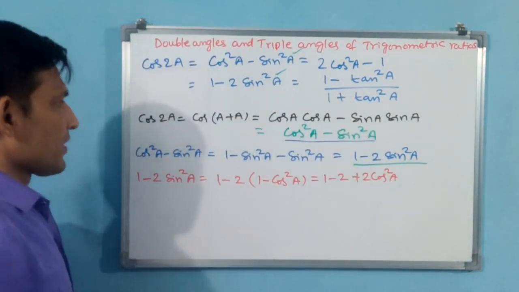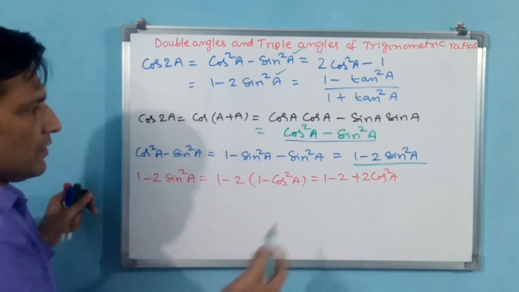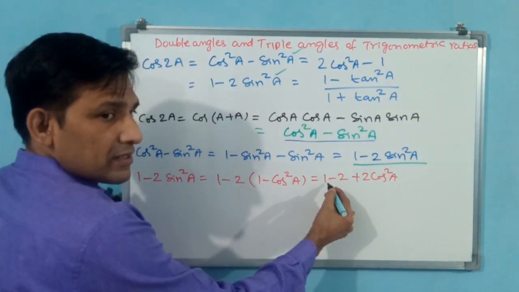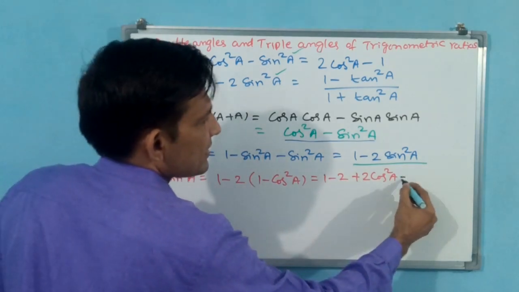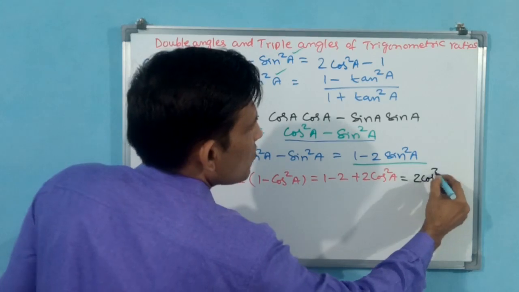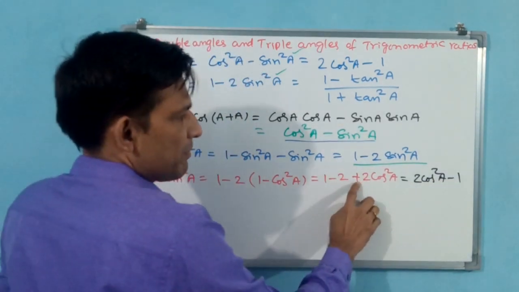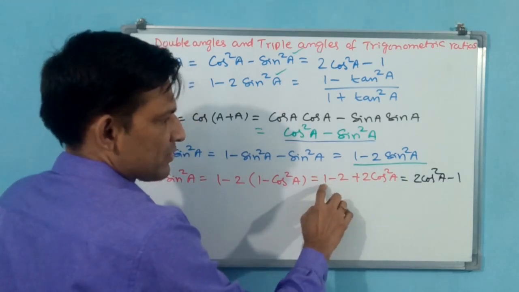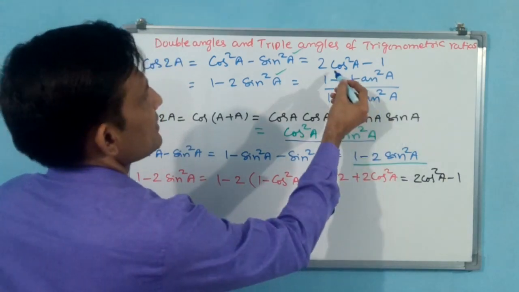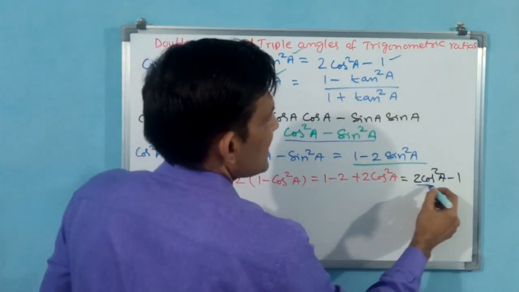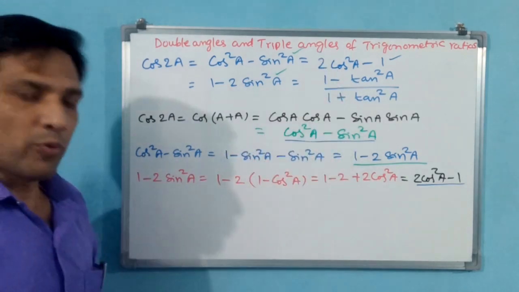Now you see, 1 minus 2 minus 1, 2 cos square a minus 1. You write 2 cos square a minus 1. Why? Because 2 cos square a plus is there, but here minus 2 plus 1, minus 1 only will come. That means 2 cos square a minus 1. This one also we have proved.